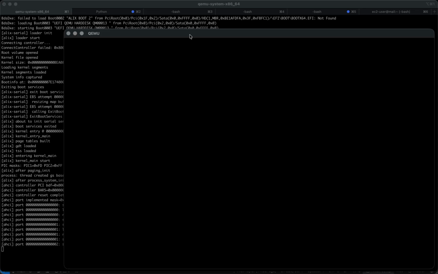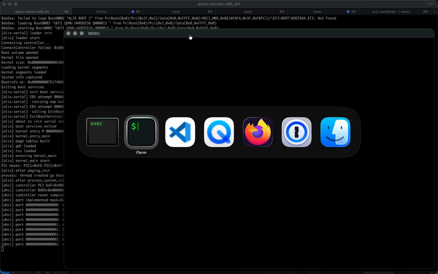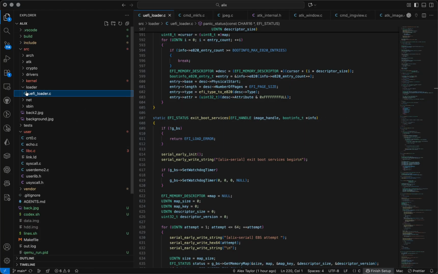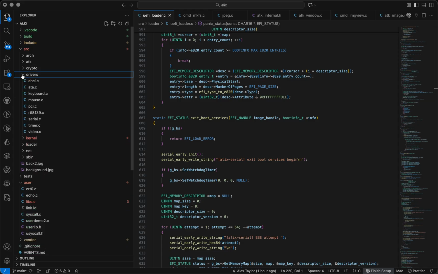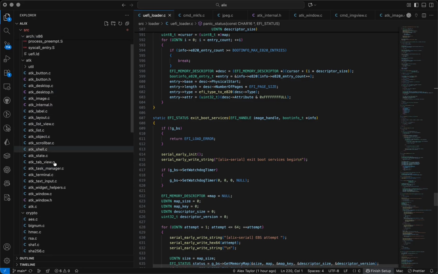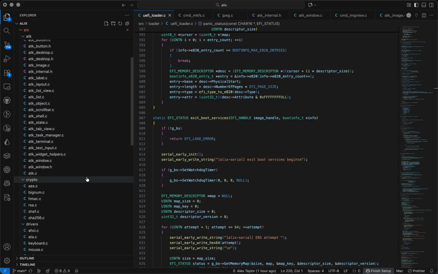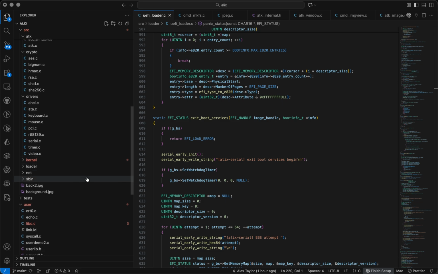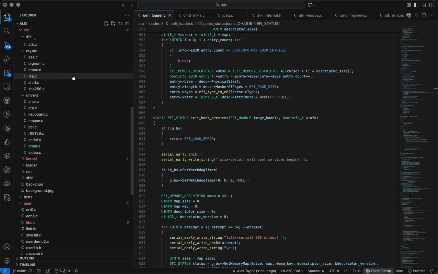But just while we're doing that, if we go back to our code window, just while that's loading again, you'll see all of the code that it's created now, and it is quite substantial. We've got a full widget library, and we'll have a look at that in video mode in a moment with the task manager that we've got. We've got a crypto library, so that supports our TLS integration into wget.